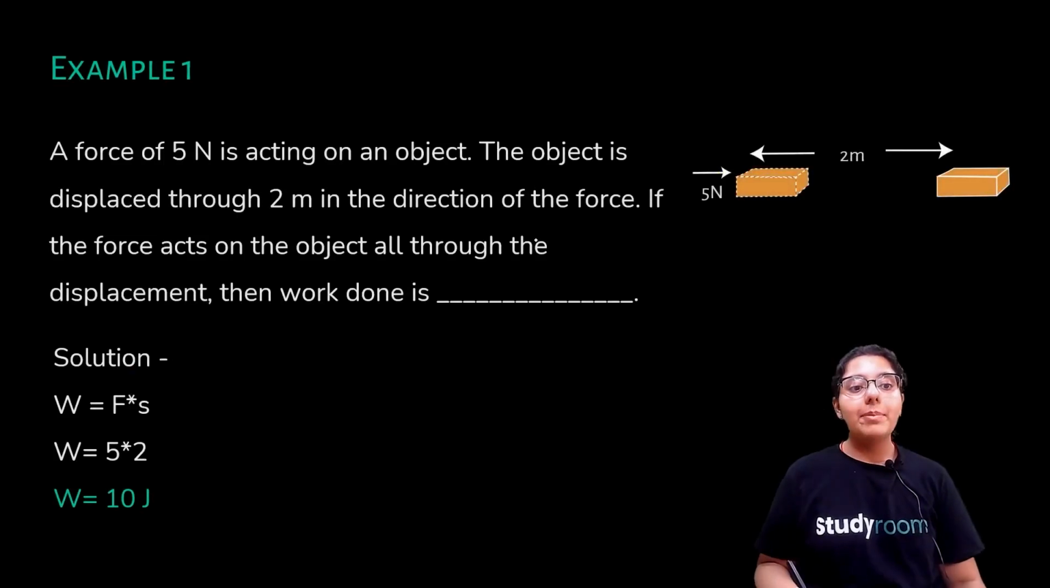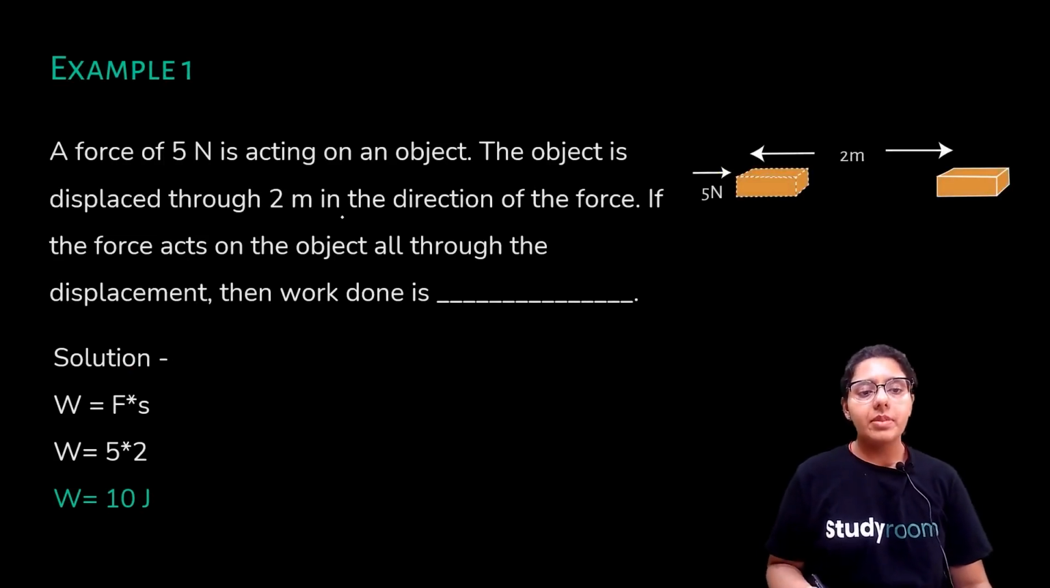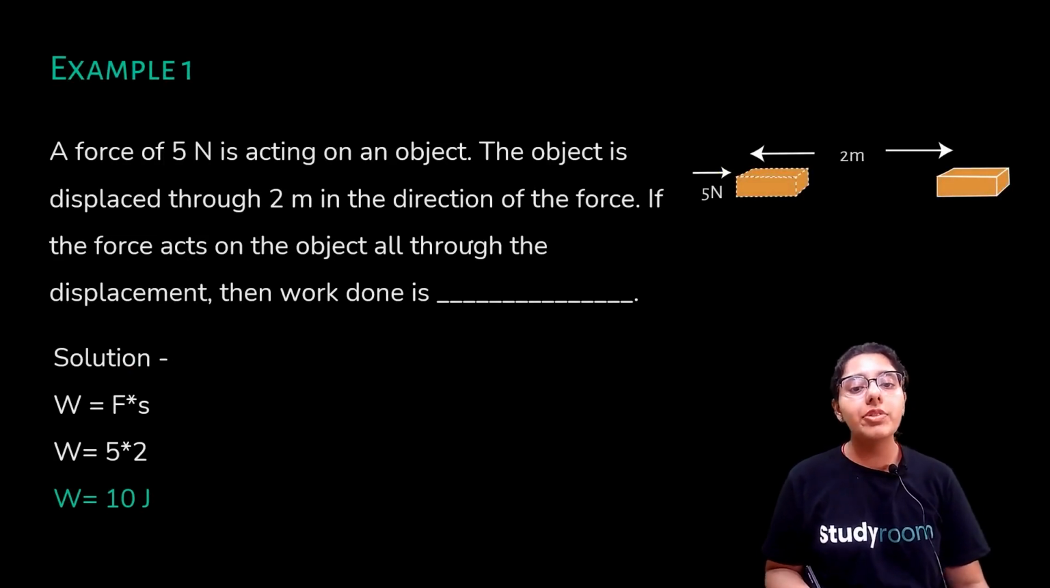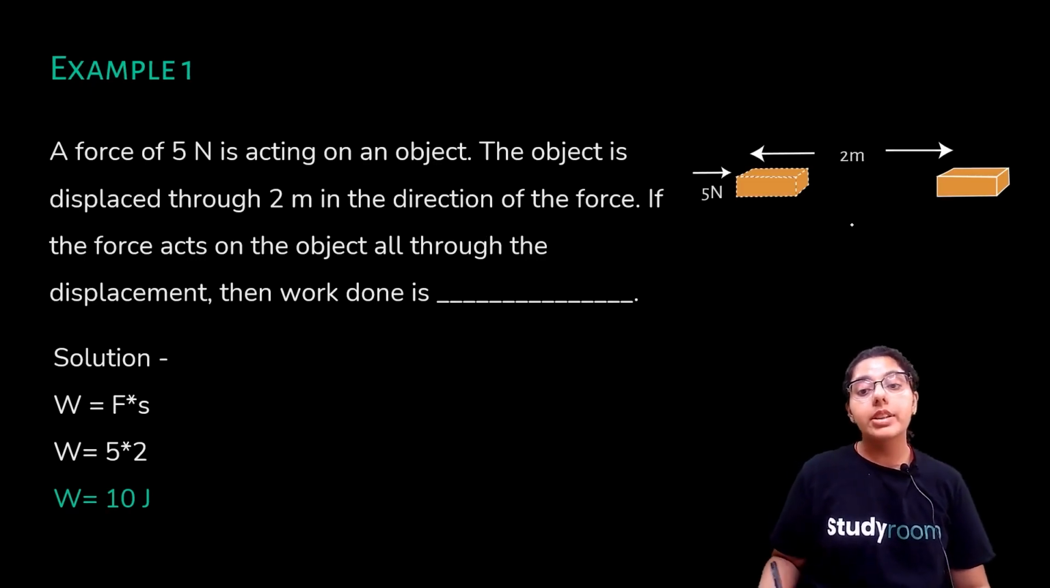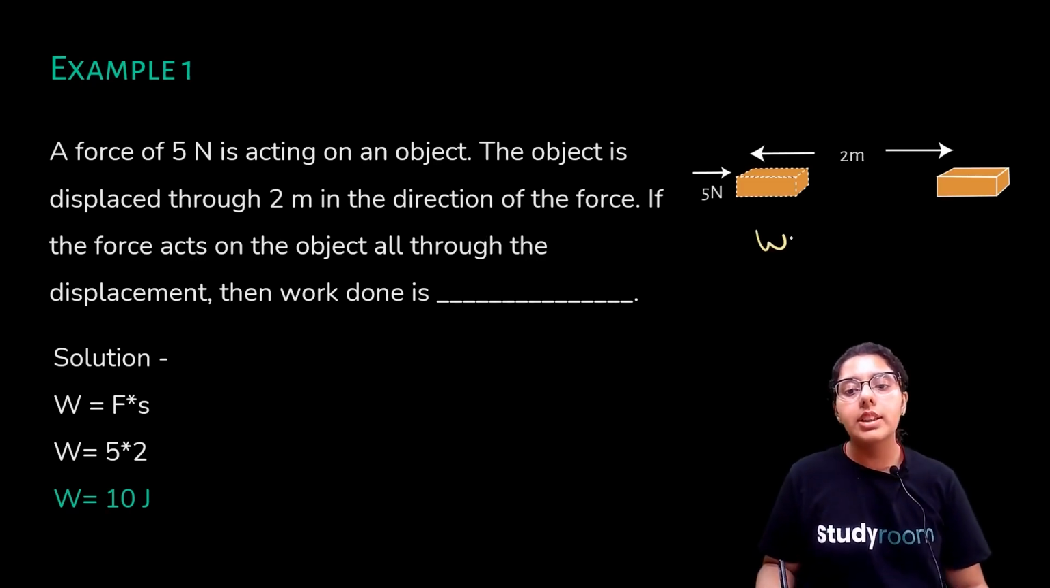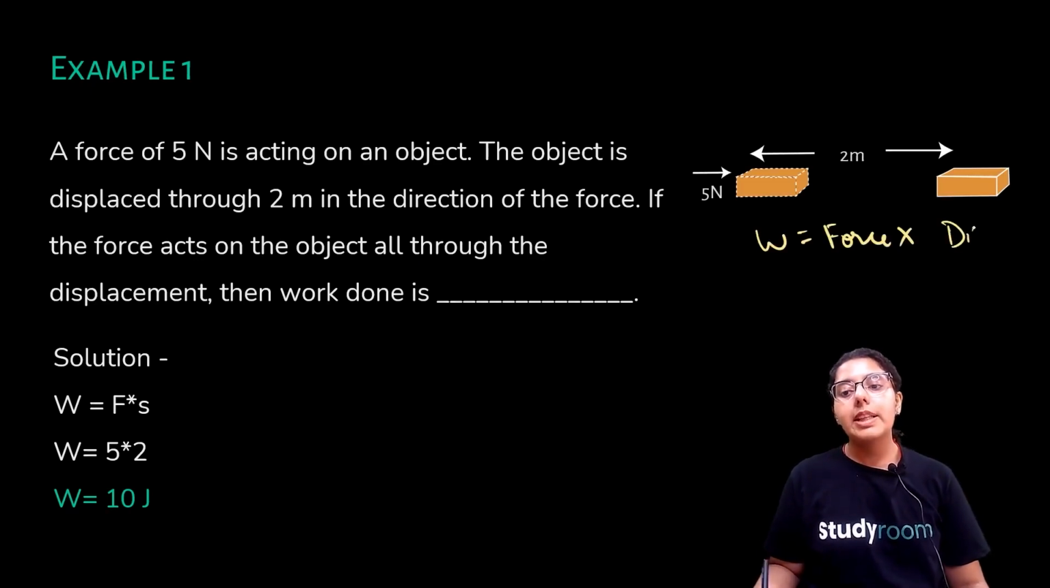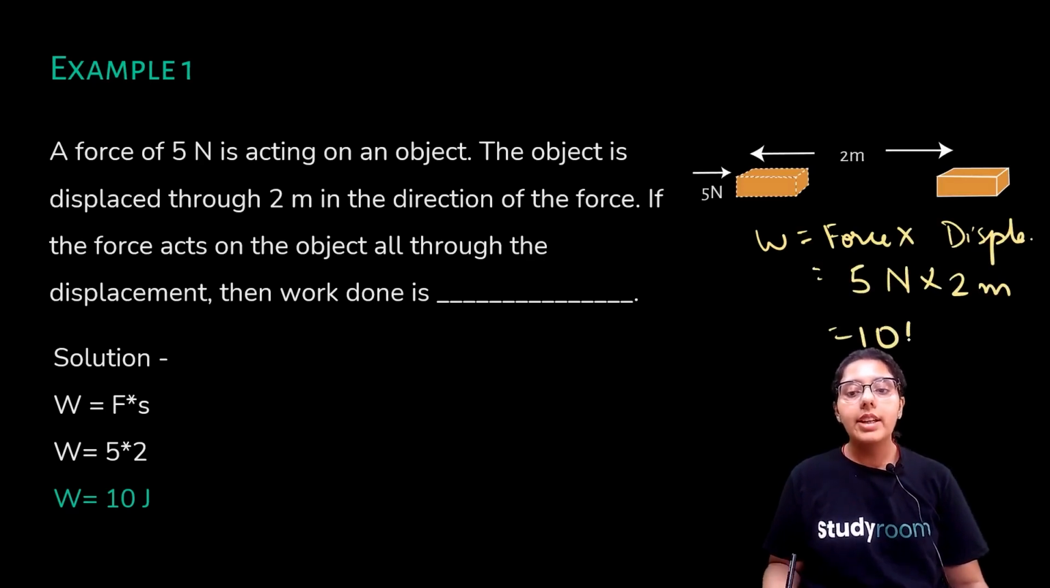So let's do example 1. A force of 5 Newton is acting on an object. The object is displaced through 2 meters in the direction of the force. If the force acts on the object all through the displacement, work done is, simply, we know work done is equal to force into displacement. So what is force? 5 Newton into, what is your displacement? 2 meters, is equal to 10 Newton meter or 10 joule.